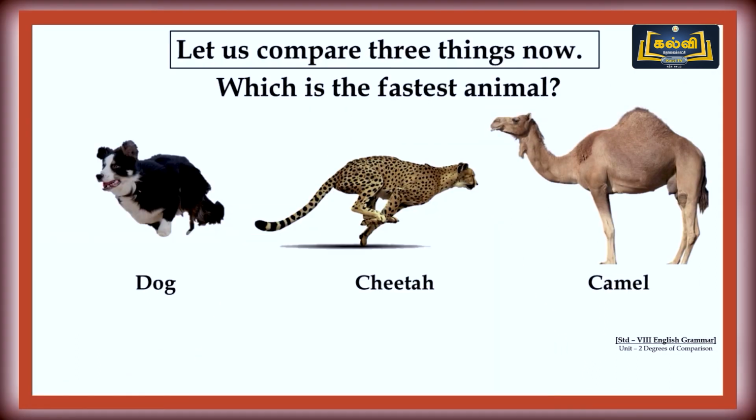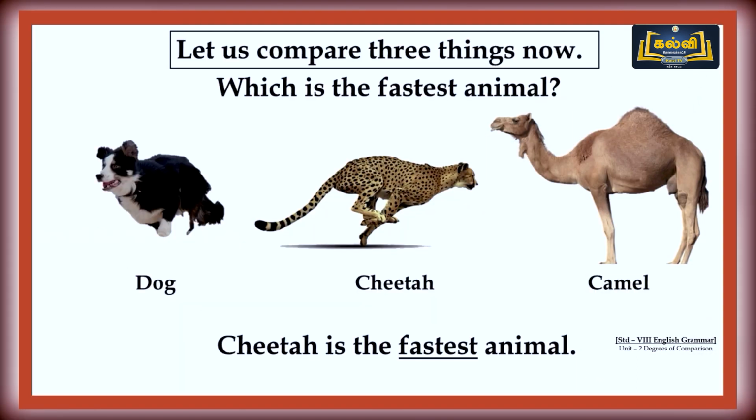Look at this image. A dog is running. A cheetah is also running. And you can see a camel. Among these three, which is the fastest animal? Cheetah is the fastest animal because cheetah runs faster than dog as well as camel. So we can say cheetah is the fastest animal.